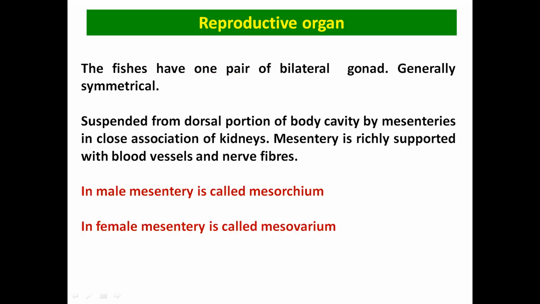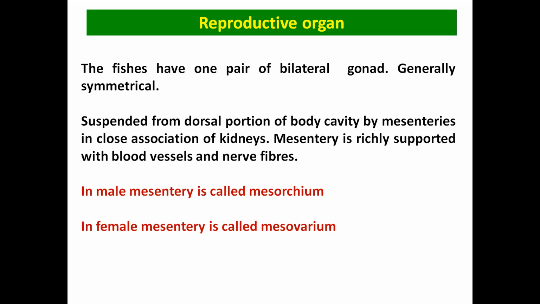Now the reproductive organs. Here we will discuss the male and the female reproductive organs one by one. The fishes have one pair of bilateral gonads, meaning if we cut the body of the fish in half, one half has one and the other half has the other set of reproductive organs. So they basically have a single pair of bilateral gonads. They are generally symmetrical, meaning both are of equal structure, shape, and size.